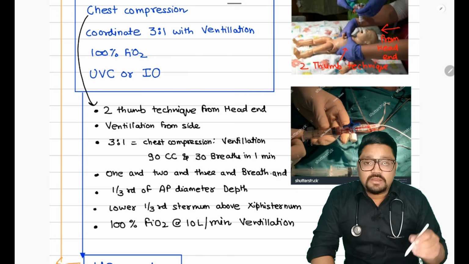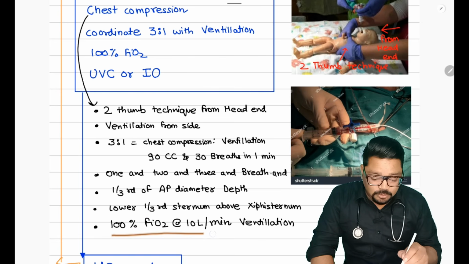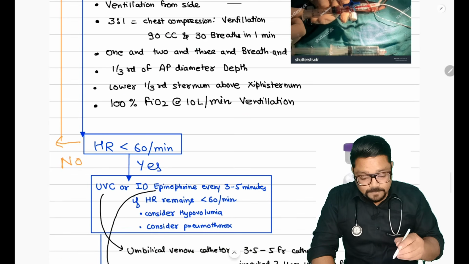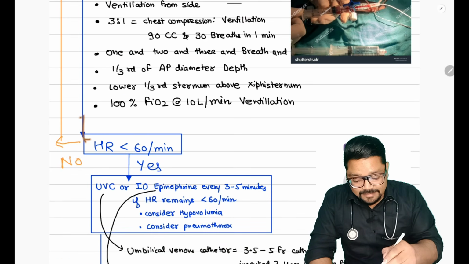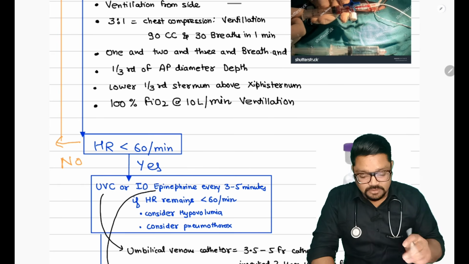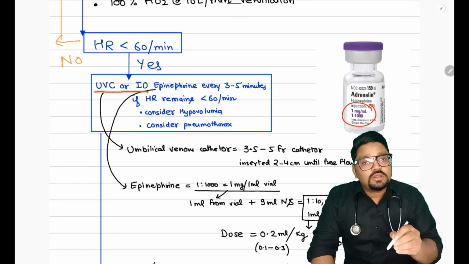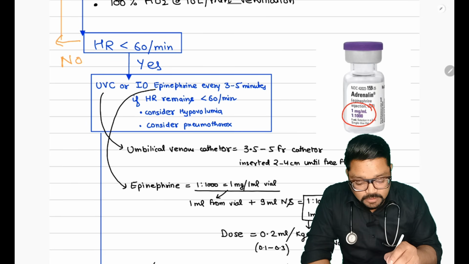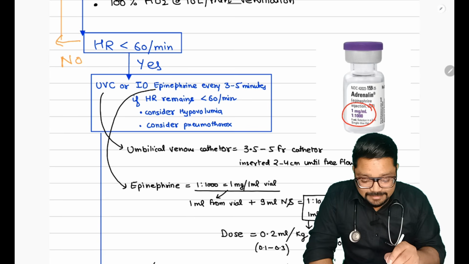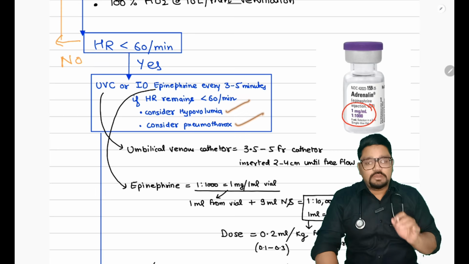And when we are starting the chest compression, we have to start with 100% FiO2 at 10 liters per minute and ventilate. Okay. Now if the heart rate is still less than 60 after giving the chest compression, then what are we going to do? We are going to put the umbilical or the intraosseous line, and we are going to give epinephrine every 3 to 5 minutes. Okay. If heart rate is less than 60, then we are considering hypovolemia and pneumothorax. What it actually means, let's consider.